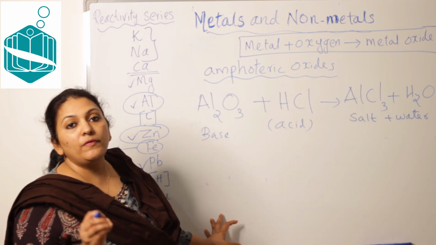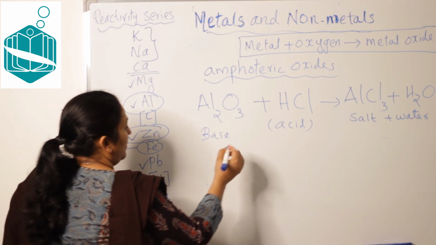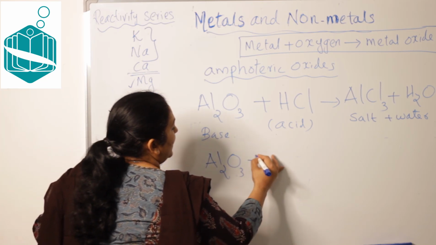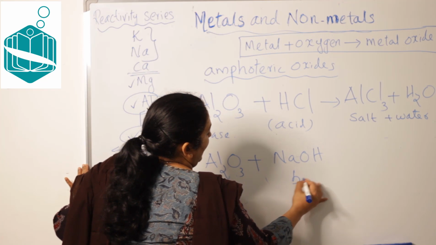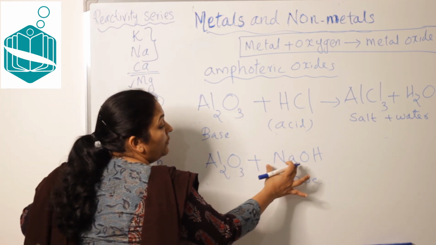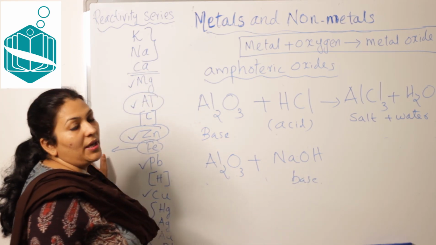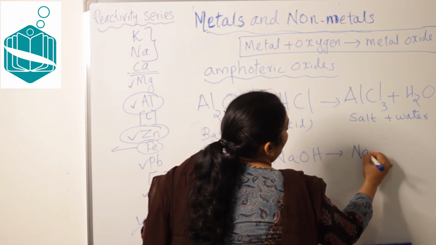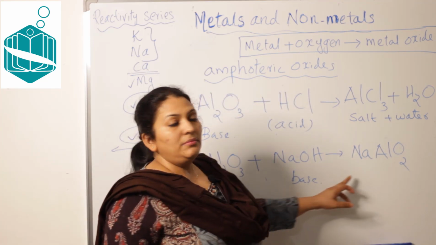Now let's see what will happen when it reacts with a base. For example, if you take aluminium oxide and add sodium hydroxide, which is a base, which salt will be formed? Sodium aluminate will be formed. The chemical formula is NaAlO2, sodium aluminate.